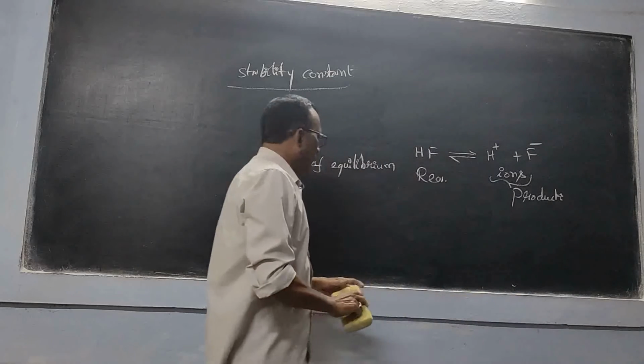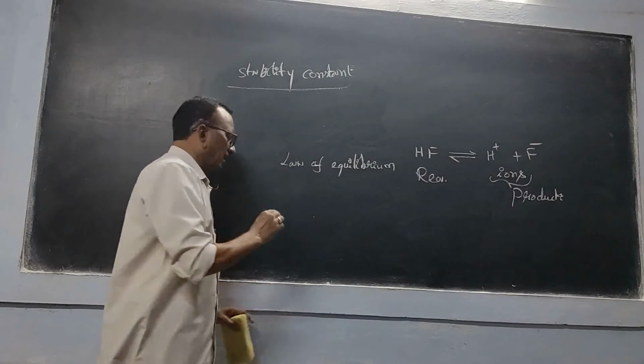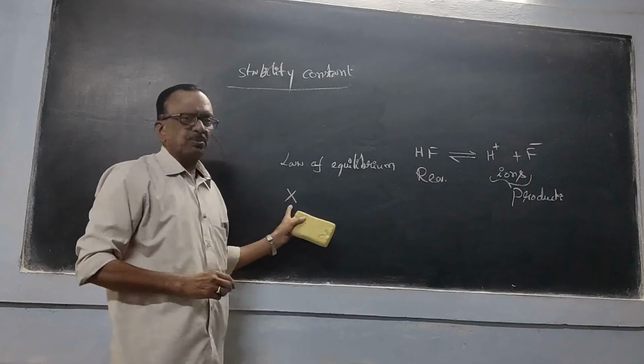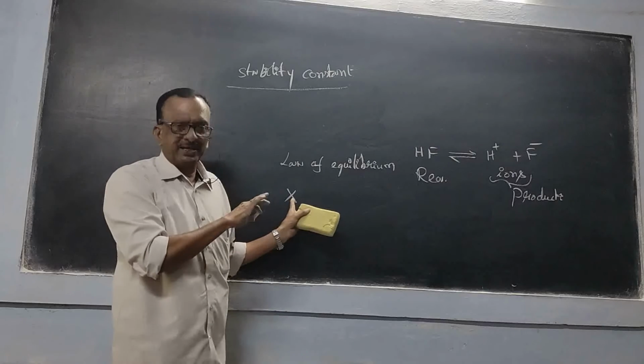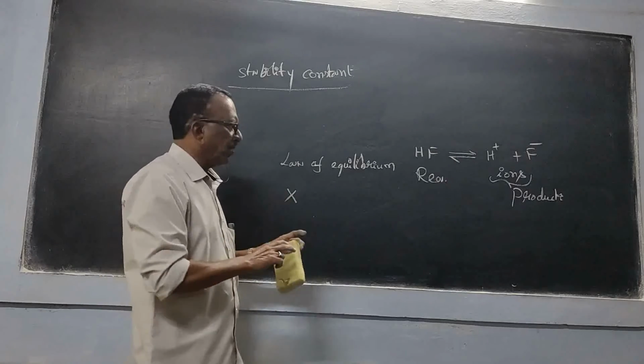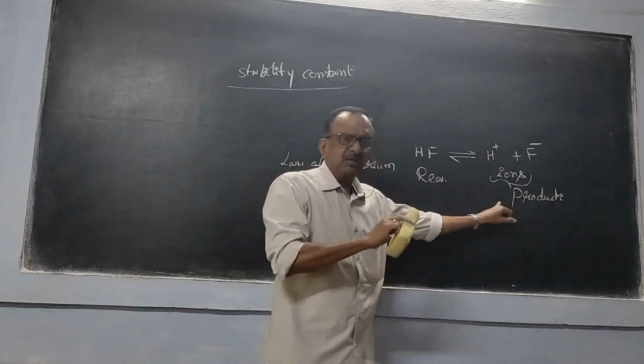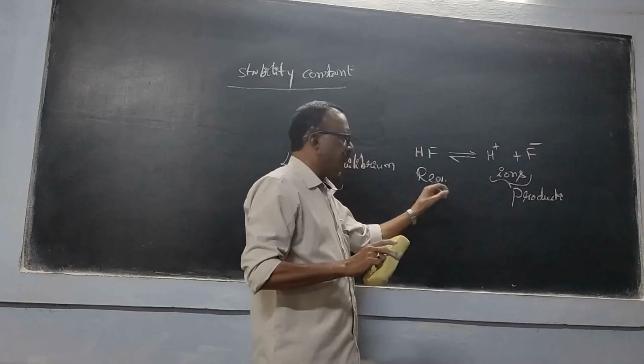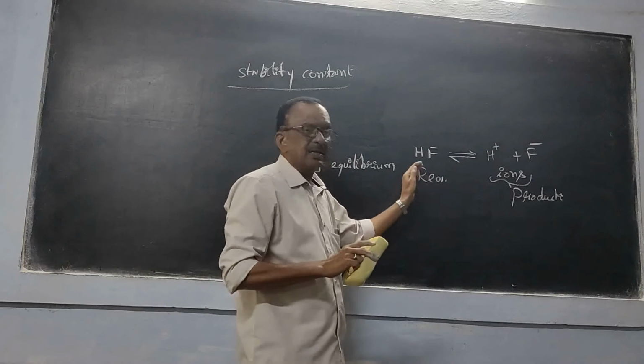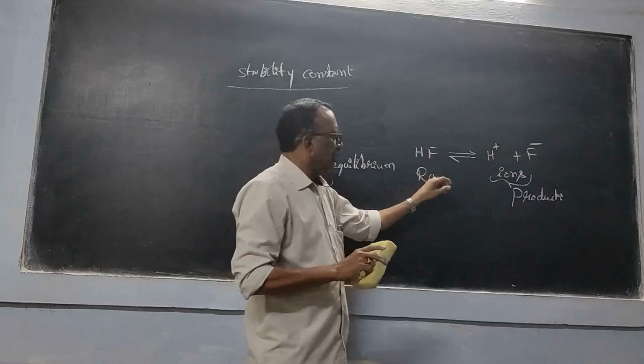Products form. Now the product, its meaning here is multiplication. The product of the concentrations of products divided by the product of the concentrations of the reactants.